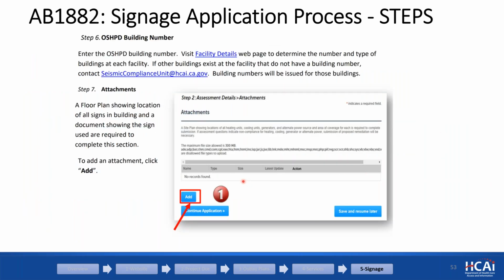Now the form will ask which building we are talking about, and which floor plans and signage need to be reviewed. So on step 6, you add the building, and on step 7, you add an attachment for a floor plan and the signage. So 2 files are required to be uploaded.